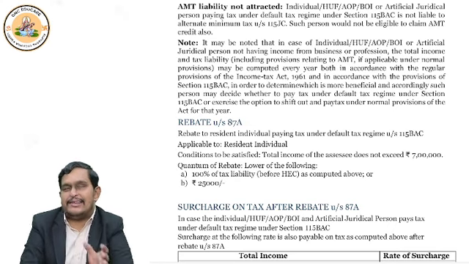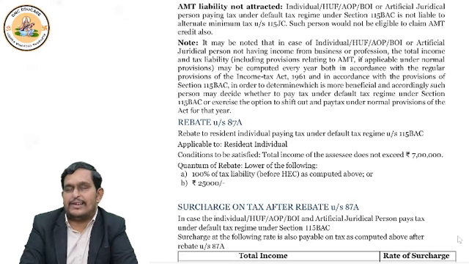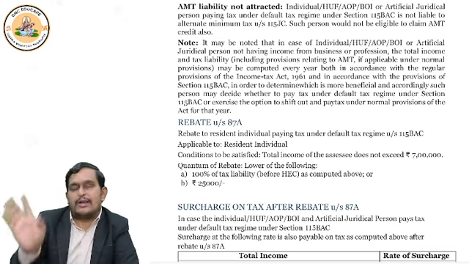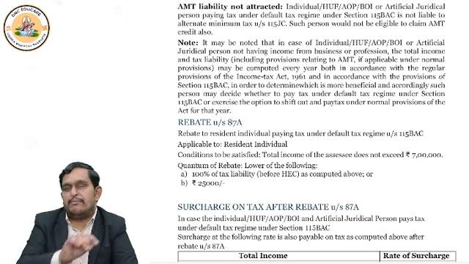Then whichever is higher, that tax you have to pay. This is what we discussed. But if you are filing return under default tax regime, then your AMT provisions will not apply. AMT computation need not be done.